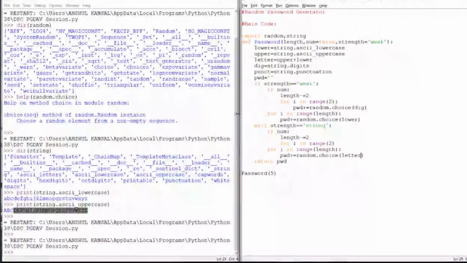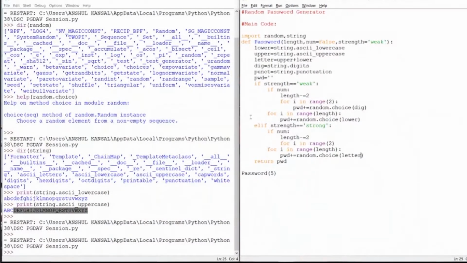Okay, so till now we have created two statements. First is if and second is elif. The first one is for weak and the second is for strong. What makes weak and strong different is that in a weak password we only have lowercase letters, and in a strong password we have both lowercase and uppercase letters with two numbers. If the user defined the number as a true argument, or if the user defined it as false, then the password will totally consist of alphabets. And now let's create the portion for when the password is very strong.